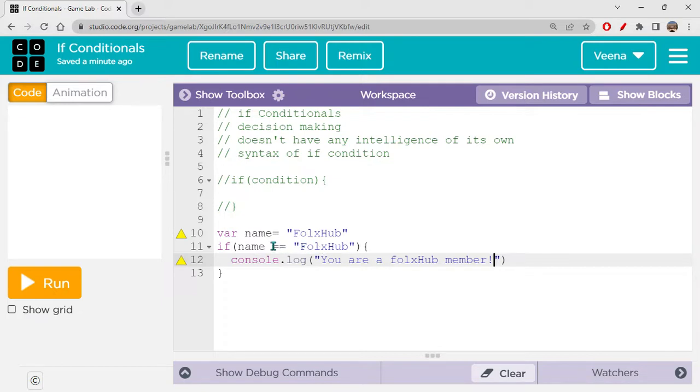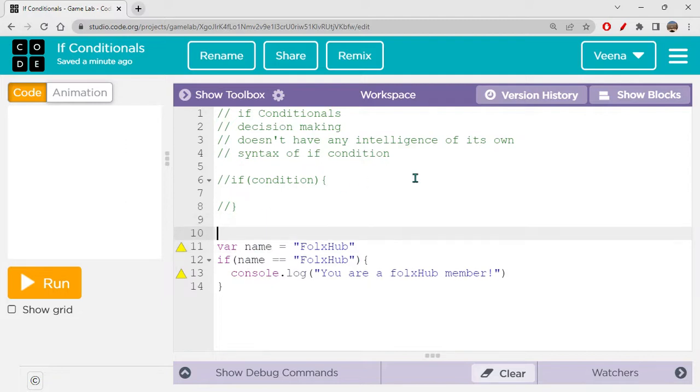So why do I write this dual equal to symbol? If you write one equal to sign, that just indicates that you are assigning this particular value to this variable. Okay. So I'll just write this over here. Single equal to sign means assignment operator.